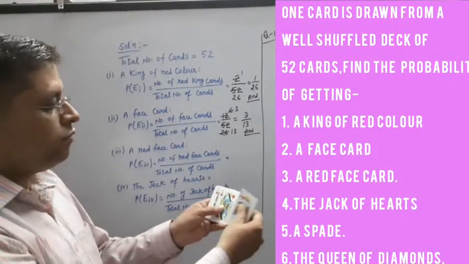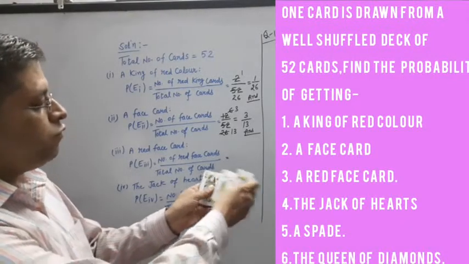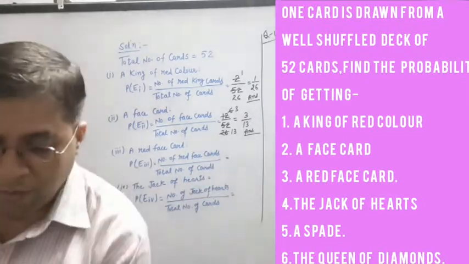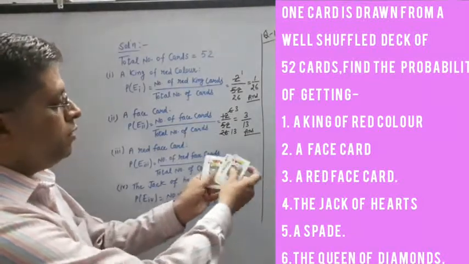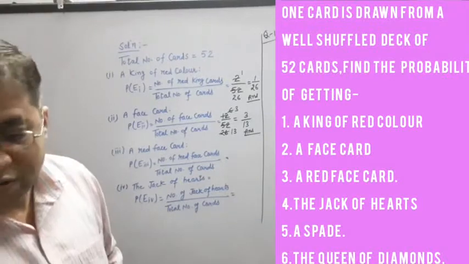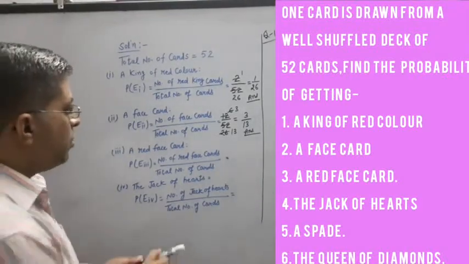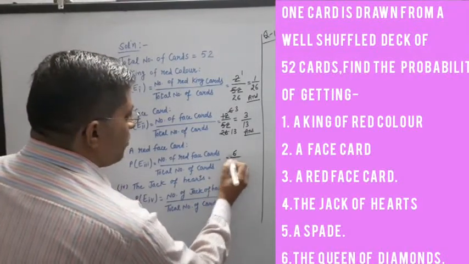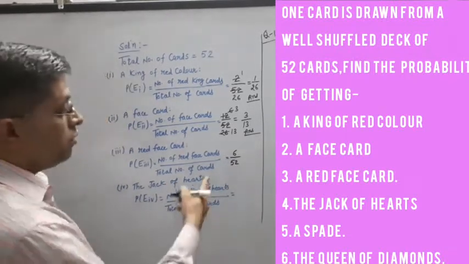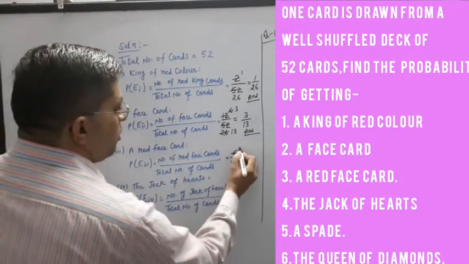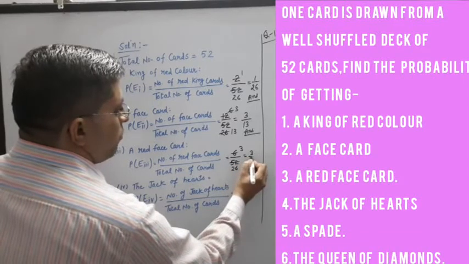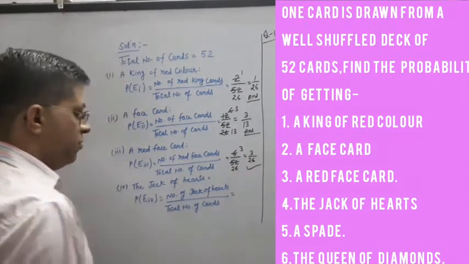Then after, the question is how many red face cards? Out of these 12, 1, 2, 3, 4, 5, 6, and then black are there, I am counting again: 1, 2, 3, 4, 5, 6. 6 red face cards are there. So what to write here? Number of red face cards are 6. Total number of cards are 52. Then 6 upon 52, 2 3s are 6, and here is 26. 3 upon 26 is your answer.